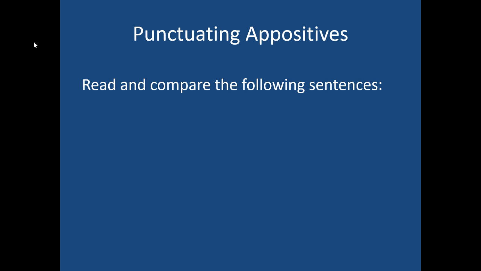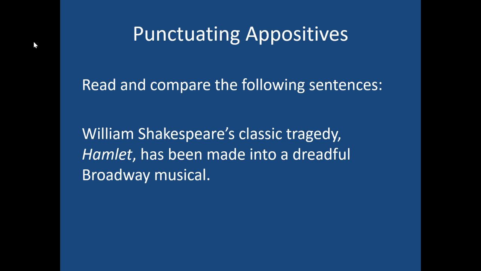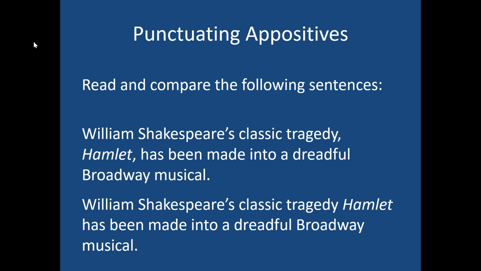Now that we've learned how to diagram the appositive, let's talk about why sometimes they get commas and sometimes they don't. Let's read and compare the following sentences. William Shakespeare's classic tragedy, Hamlet, has been made into a dreadful Broadway musical. And here it is again. William Shakespeare's classic tragedy Hamlet has been made into a dreadful Broadway musical.